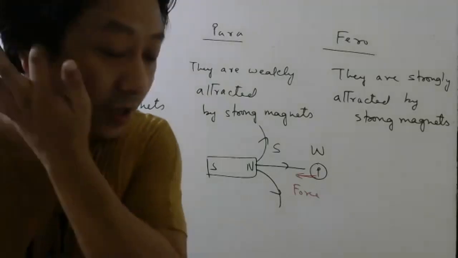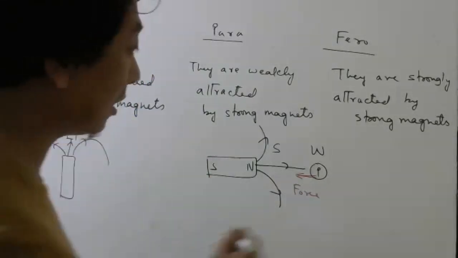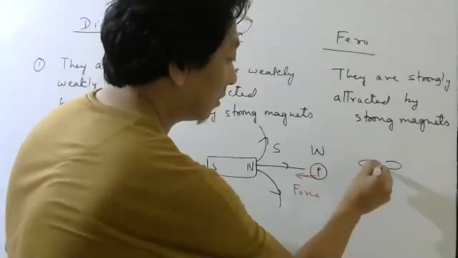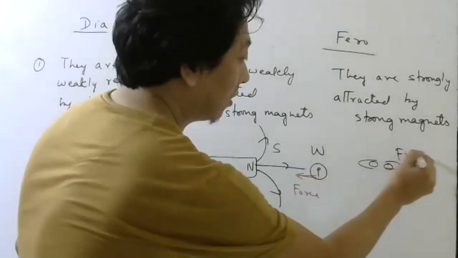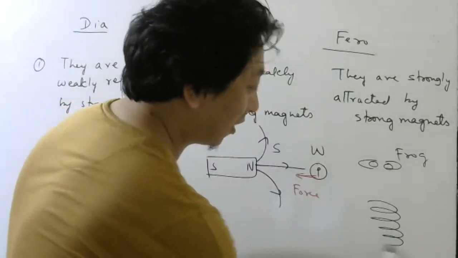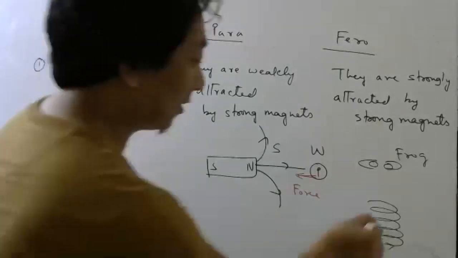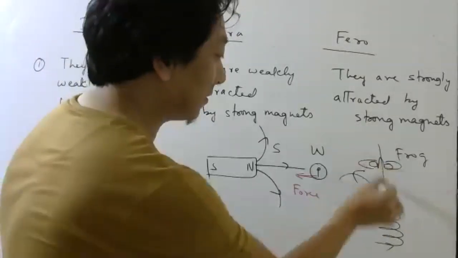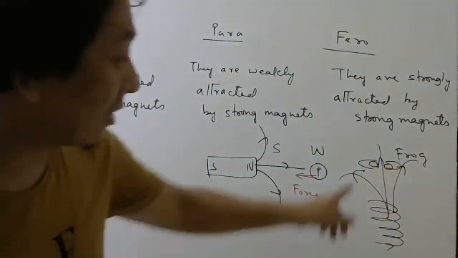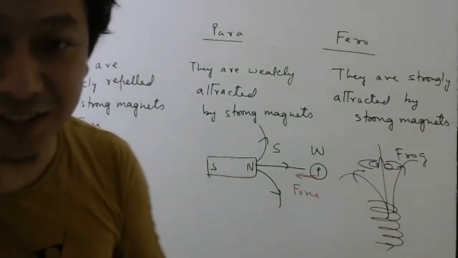In fact, in some experiments you can find on YouTube, they will put a frog, and they will put a solenoid and pass a huge current in the solenoid that will create a magnetic field like this. And these atoms in the frog behave like diamagnetic material, I will give the reason later.